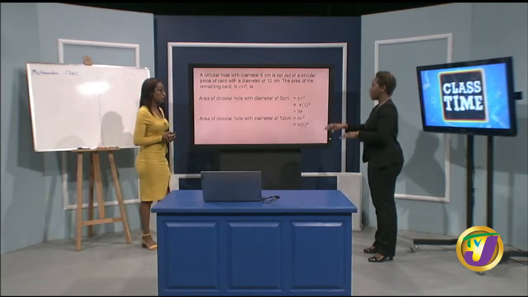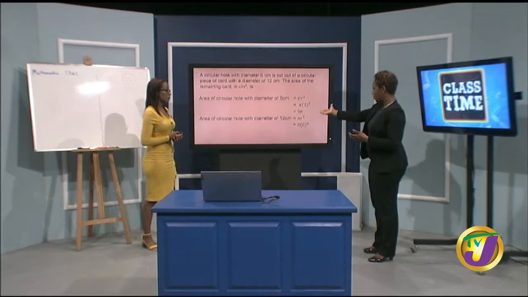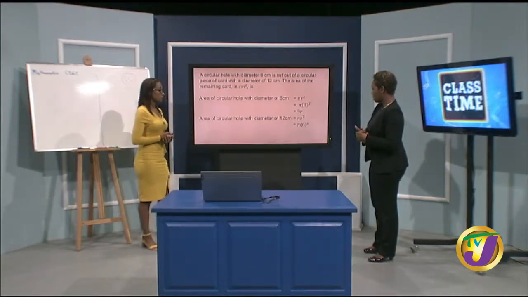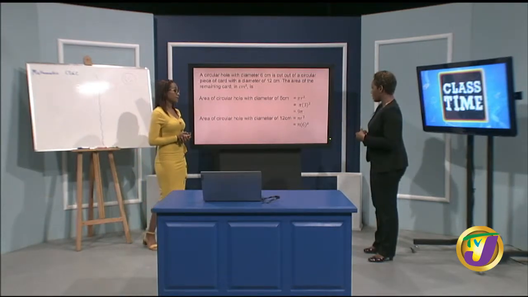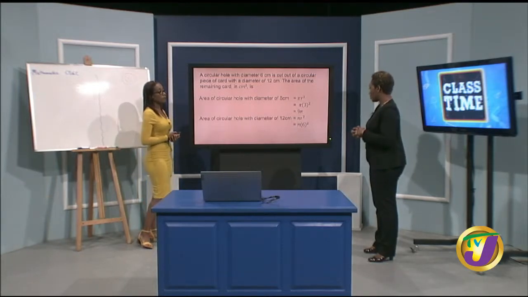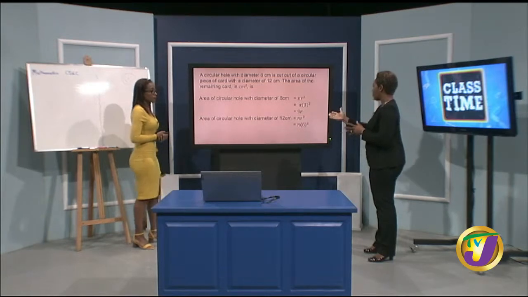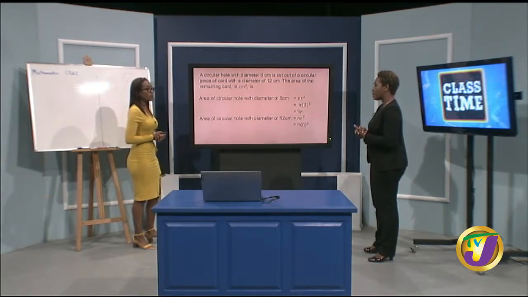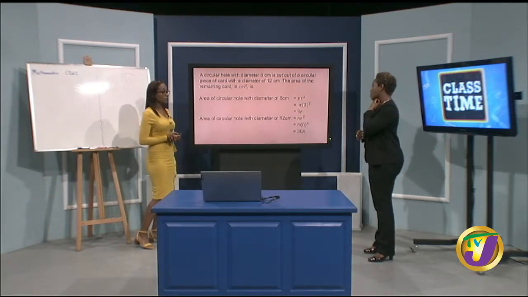So now we're finding the area of the entire circular card. As you said, we're given a diameter of 12 centimeters. So the radius is definitely half of 12, which is 6. You substitute it into the formula, and 6 multiplied by 6 gives us 36 pi.